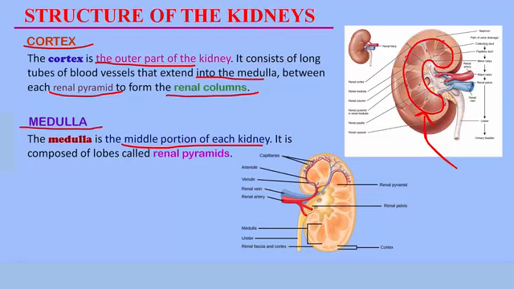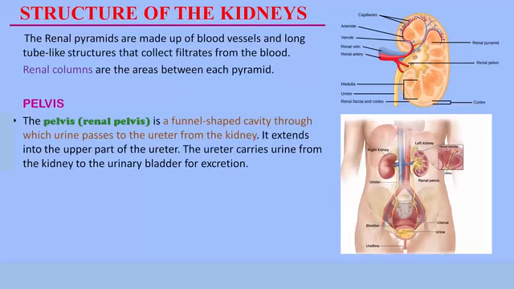The medulla also consists of long tubes of blood vessels. It is made up of lobes called the renal pyramids. Where are the lobes? These are the lobes. There are several lobes, about 8 to 9 or more lobes in a kidney. These are the renal pyramids. The renal pyramids, as I mentioned earlier, are made of long tubes of blood vessels. The blood vessels collect blood that has been filtered. They receive the filtered blood. That's all they do.